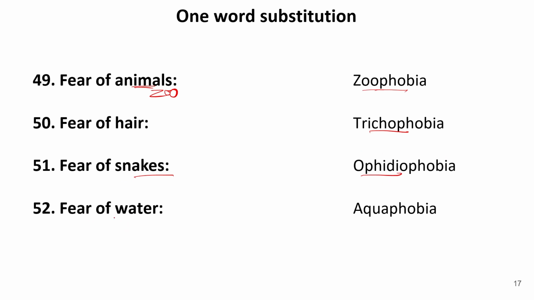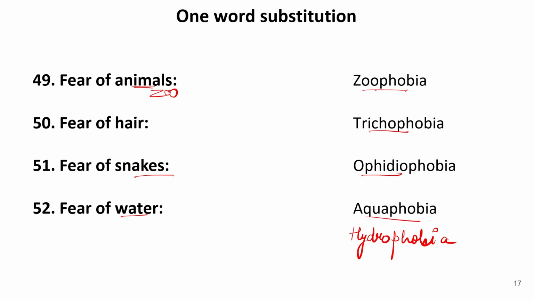Then we have fear of water. Now, fear of water is known as aquaphobia. Now, there is one more term for this, like hydrophobia. So we have one more term, that is hydrophobia. So this is another term for fear of water. Now, as I have told you earlier as well, there are many words for a simple word.